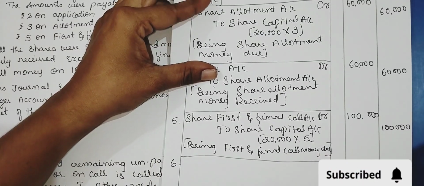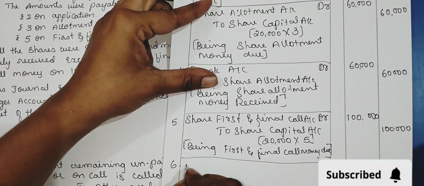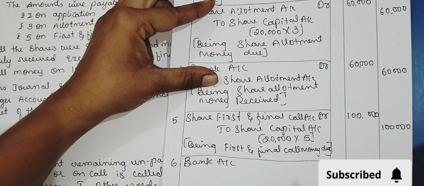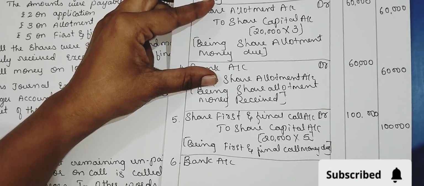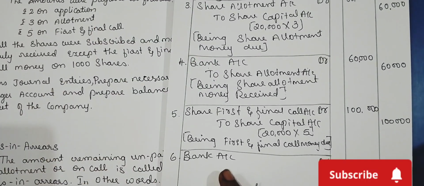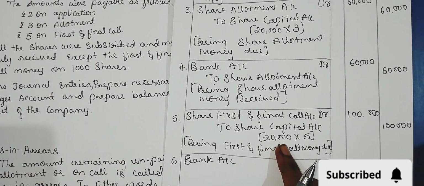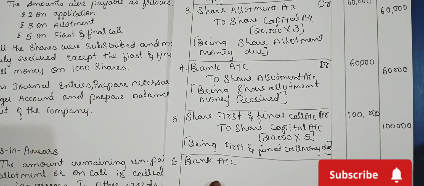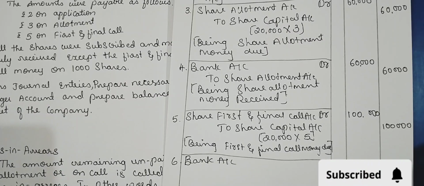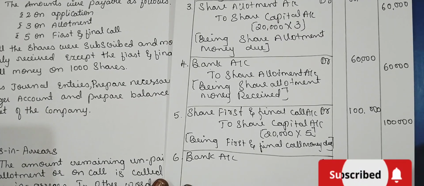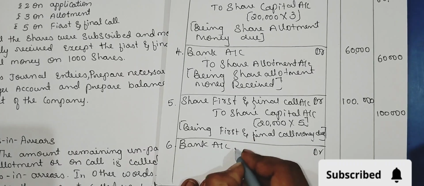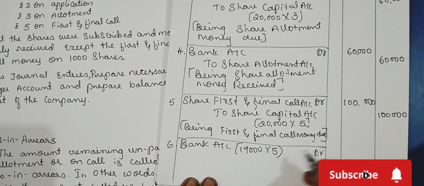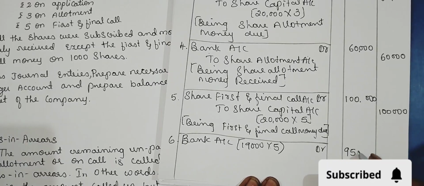The last entry is where we are receiving through bank, and the amount changes here. Why? Because here, out of 20,000 shares, the amount for 1,000 shares has not come to us. That means we have received the amount for only 19,000 shares. Okay. So through bank, how much are we receiving for 19,000 shares into 5 rupees? 95,000.